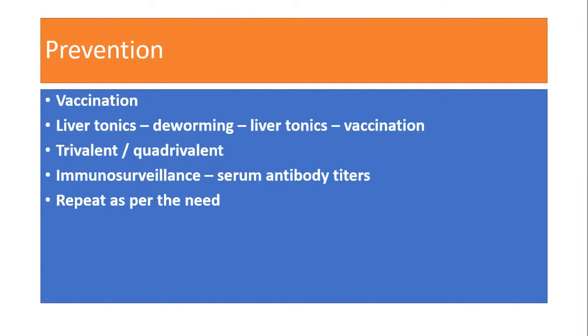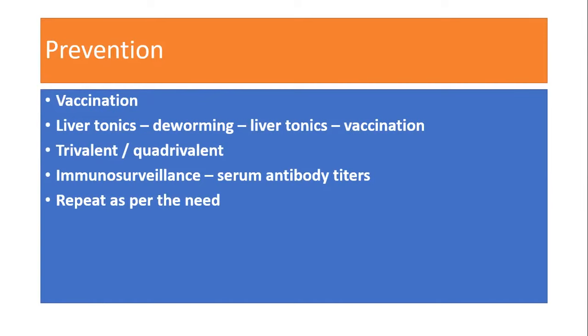Then prevention. Vaccination is the main target to prevent FMD infection in sheep and goats. The criteria should be followed: liver tonic followed by deworming, again liver tonic, then vaccination. Without that, the vaccine will not work very accurately, and the dewormer also does not work accurately. If deworming is not done properly, then immunity will not be boosted as much as we want. Then there is the availability of trivalent and quadrivalent vaccines.